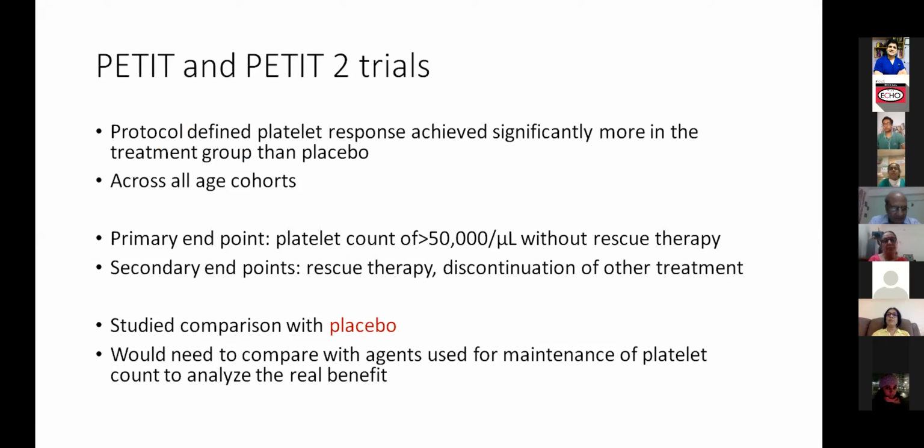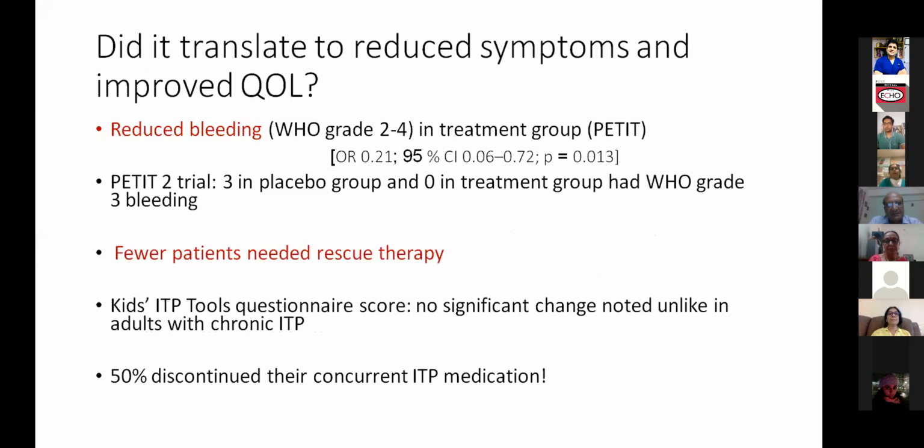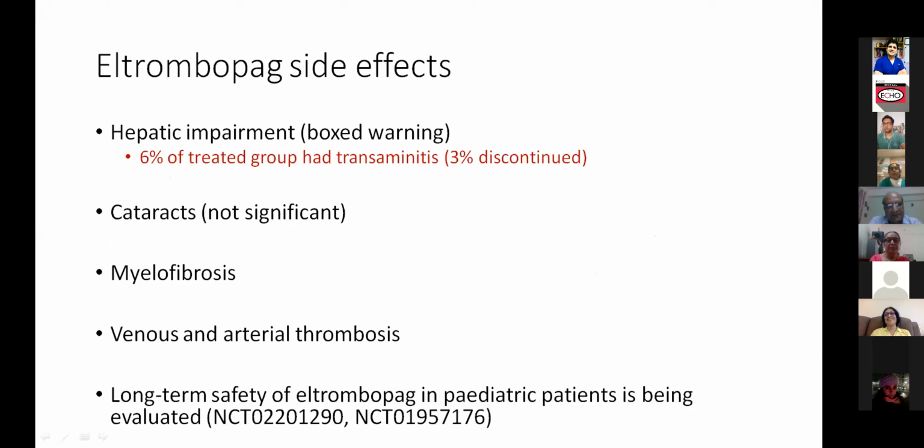So I think we'll just go to the next slide, ma'am. Dr. Swati will come back in a minute, ma'am. Since there is reduced bleeding, definitely quality of life would improve, and that was shown in these trials as well. Next slide. So I think we'll come back to the case. There are side effects, like ma'am said, hepatic impairment, as in transaminitis has to be looked for. Myelofibrosis used to be one of the earlier concerns, but later on in the follow-up, they did not find much myelofibrosis. Cataracts are there, and there are ongoing studies for long-term safety.